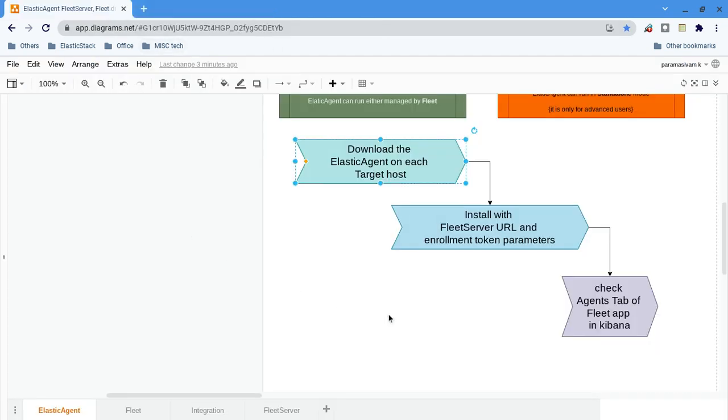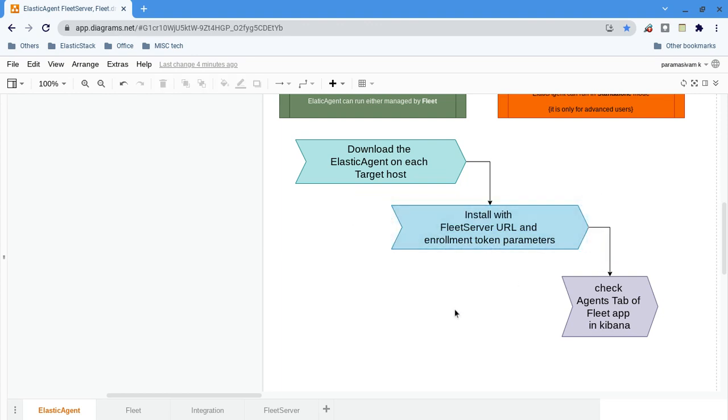Okay, we have downloaded the agent. Then we have to install it in the client machine, in the target machines where we want to run our Elastic Agent. So obviously Elastic Agent will be running in the target server, from which server we have to monitor or which process we have to monitor. Obviously this will be in the client application server or database server or actual virtual machines. All of these will act as a real-time server, right?